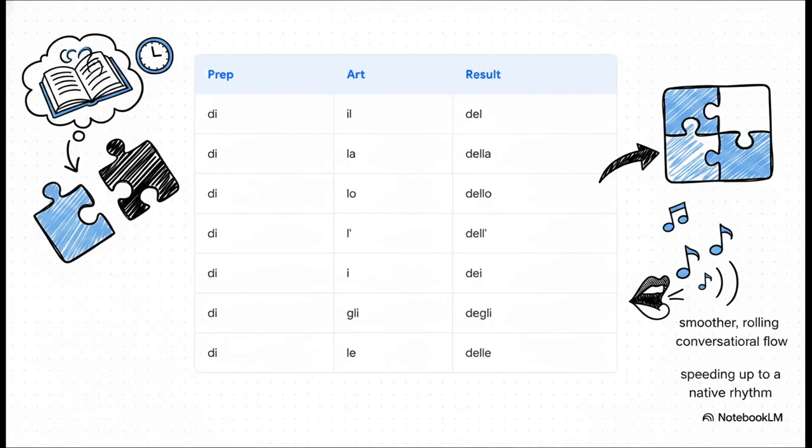Okay, a quick but absolutely vital detour here. When your comparison uses di and the next word requires a definite article, like the book, Italian uses what we call an articulated preposition. It merges di with the article for this really smooth, rolling conversational flow. So di plus il becomes del. Di plus la is della. Then we have dello, dei, degli, and delle.